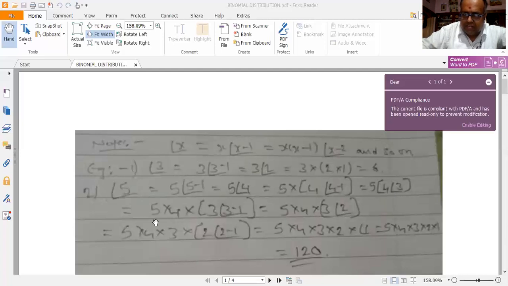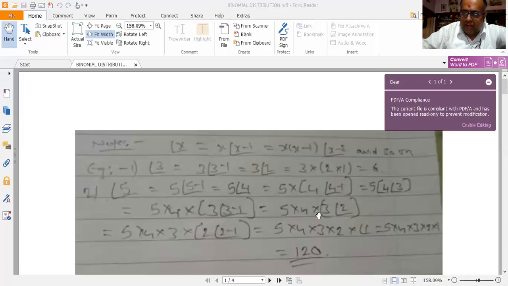Now this 4, I should take it outside the bracket. So 5 into 4 into next factorial 3. So x is equal to 3. Apply the formula again. So 3 into factorial 3 minus 1, or 3 factorial 2 within brackets again. Of course, I am not forgetting to multiply by 5 into 4 also.